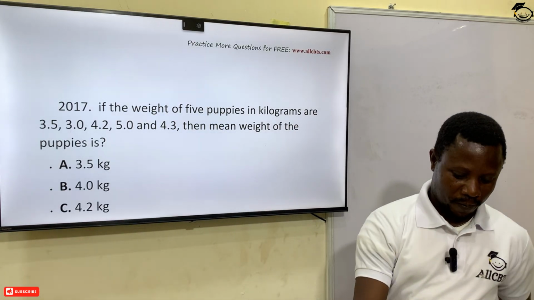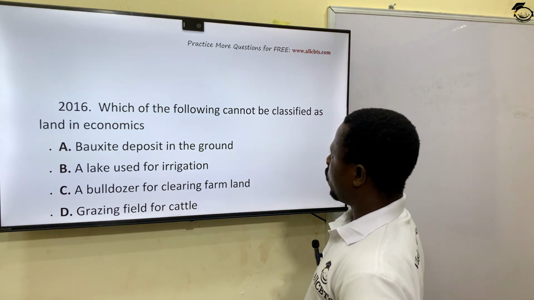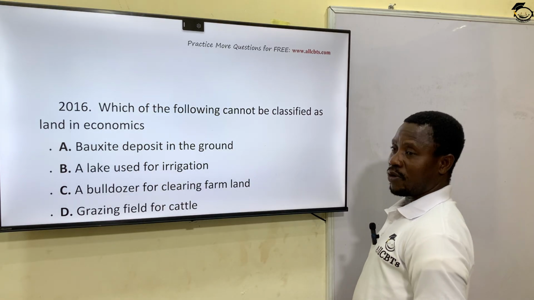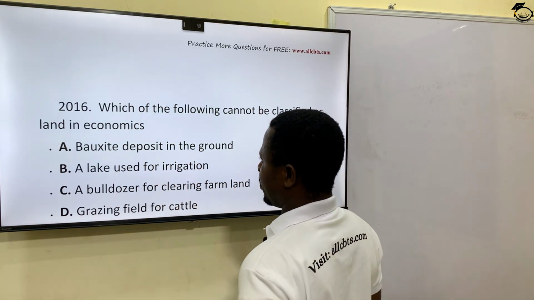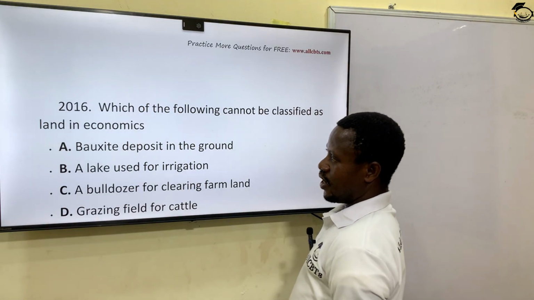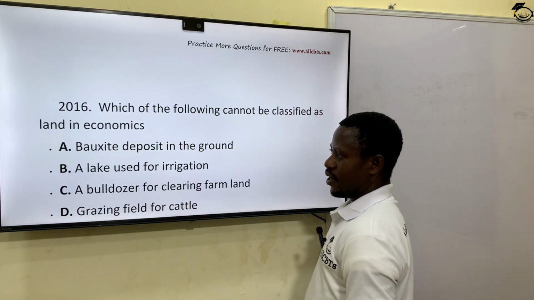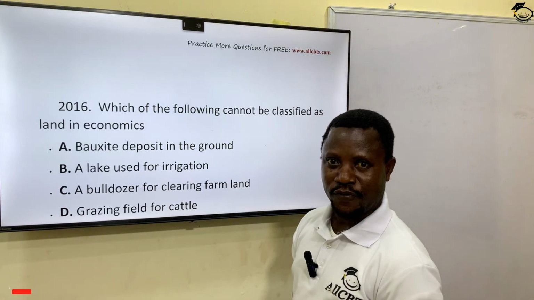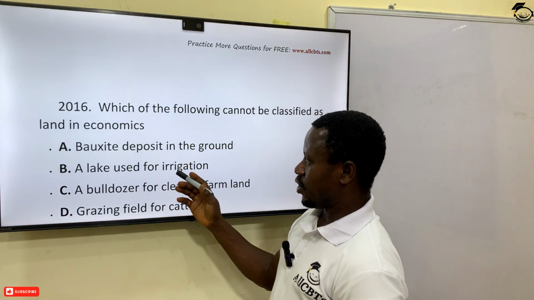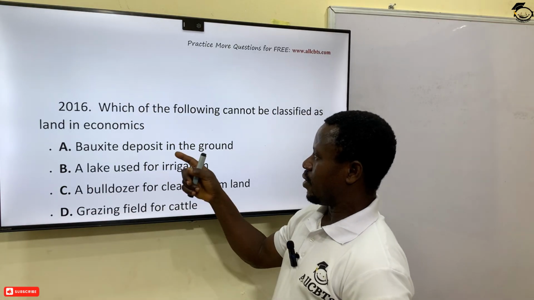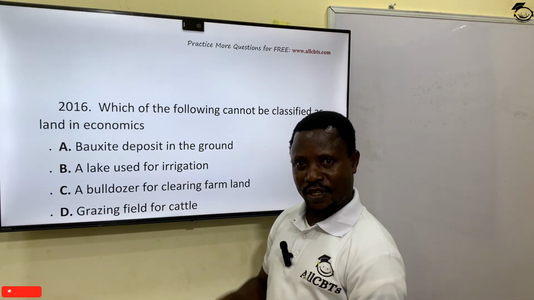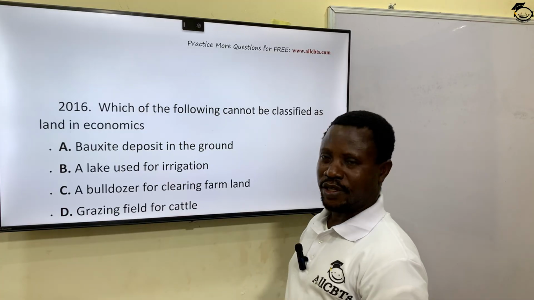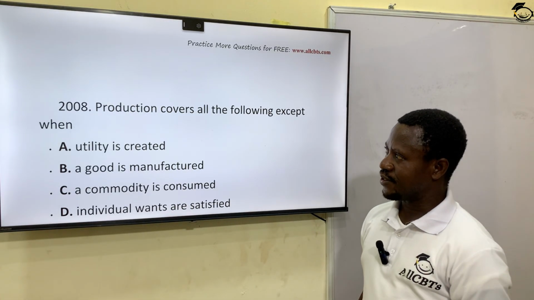Let's move to the next question. Which of the following cannot be classified as land in economics? Which one is not land in economics? Land is a factor of production. Bauxite, deposit in the ground. A lake used for irrigation. A bulldozer for clearing farmland. Grazing field for cattle. A grazing field is land: the forest, the bush, the grasses. Irrigation, lake, water is in the land. Bauxite, the mineral resource, is deposited in the ground. But a bulldozer is brought to clear the ground. So it's not land. Bulldozer is not land. Option C is the correct answer.